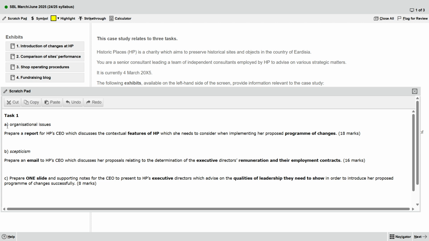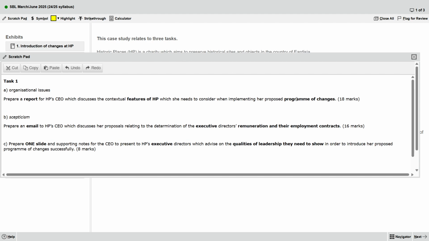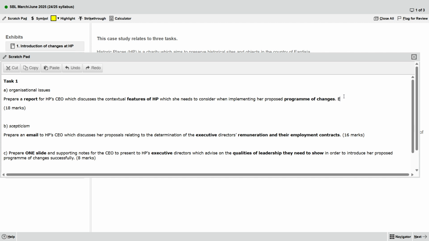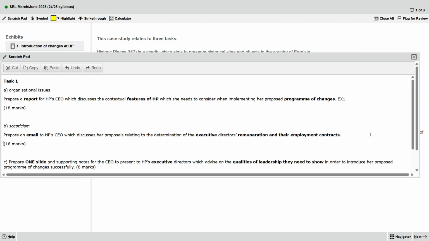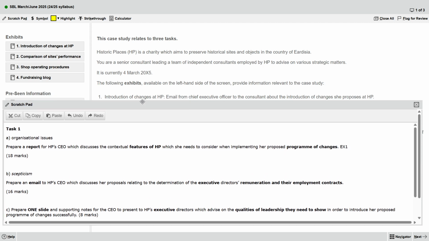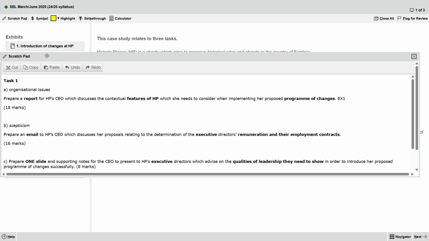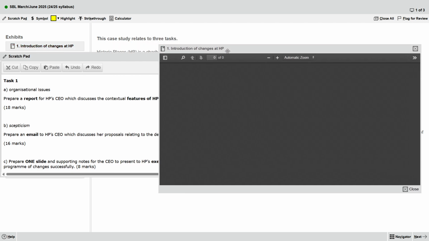So part A, he wants us to say report, organization issue, and then features of the HP program of changes. You see this one? Changes, and then this one, changes. So this one relates to exhibit 1, so I type EX1. And then this one, remuneration and employment contract. If we got it wrong, that's likely exhibit 1. Let's check.